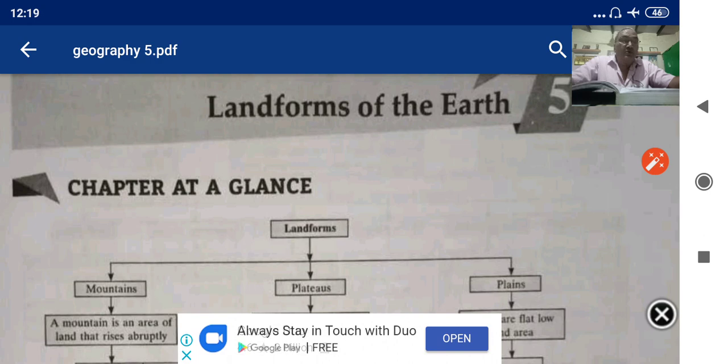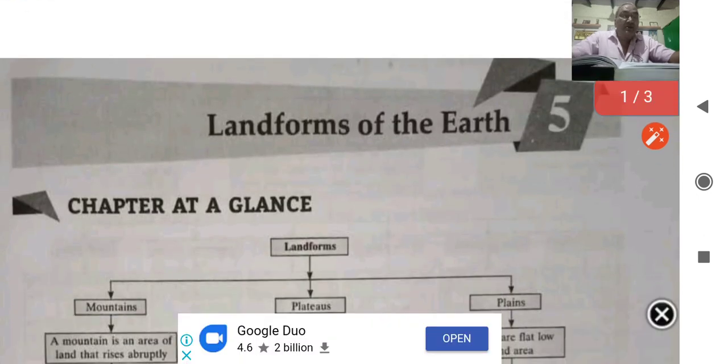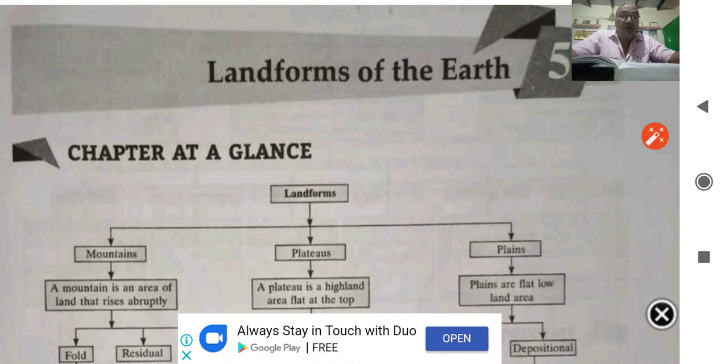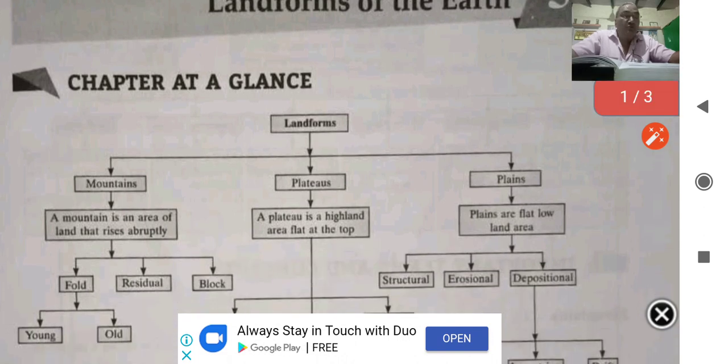I am going to start the chapter Landforms of the Earth. You can see the whole chapter at a glance. Landforms: there are three types of landforms: mountain, plateau, plains.